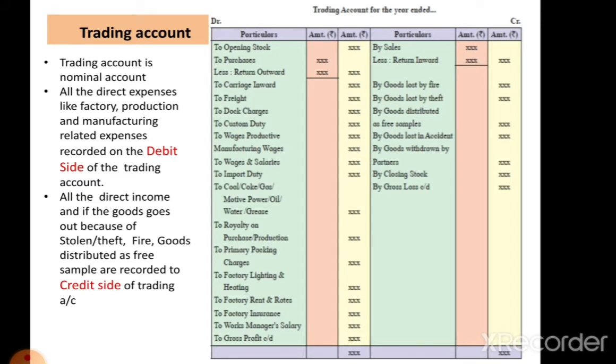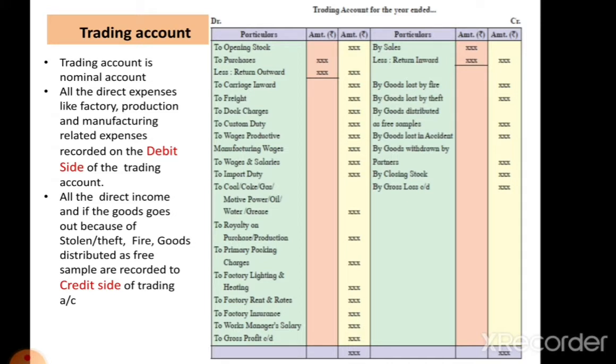Trading account is a nominal account. It involves the expenses and incomes. In the debit side of this account, all the direct expenses are recorded, and in the credit side of the account, direct incomes of the firm are recorded. Direct expenses are those expenses which have a direct relation with the production or manufacturing of the business or certain trading activities, that is, buying and selling of goods, which are necessary to be incurred in the factory. So those are the direct expenses which are recorded in the debit side.